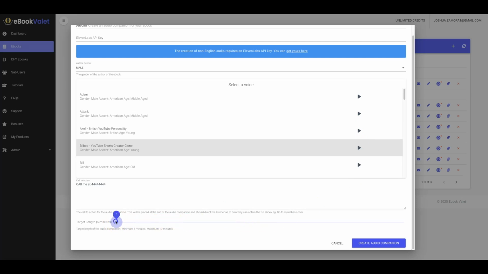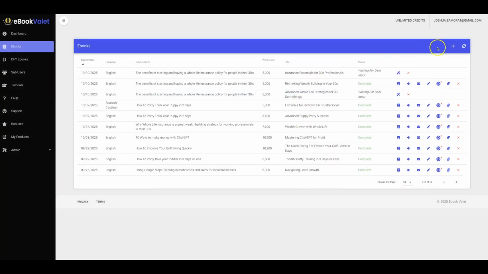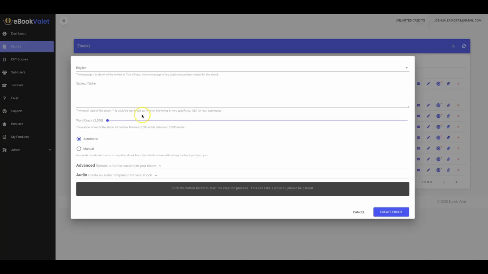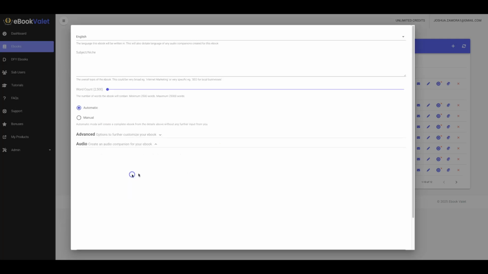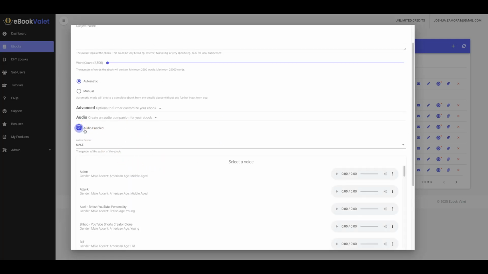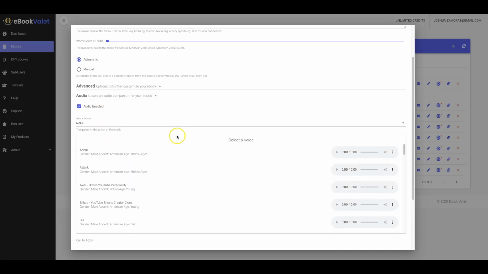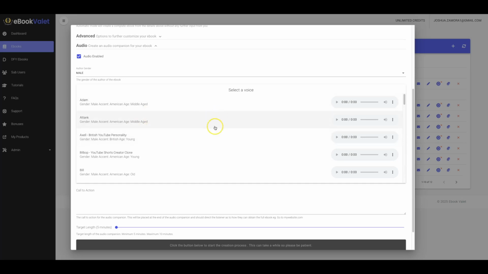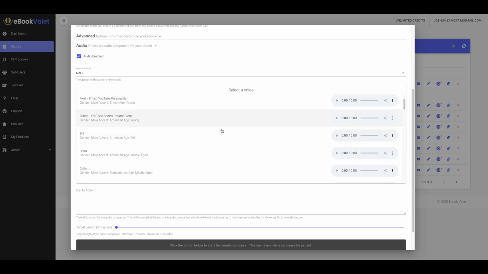select how long you want your ebook to be. And again, this all depends on which level you purchase. All right, so that's how easy it is to create an audio version. You can also do it all at once. If you go back to the create tab here at the bottom, you can just check this box on and select your audiobook to be created from the beginning.